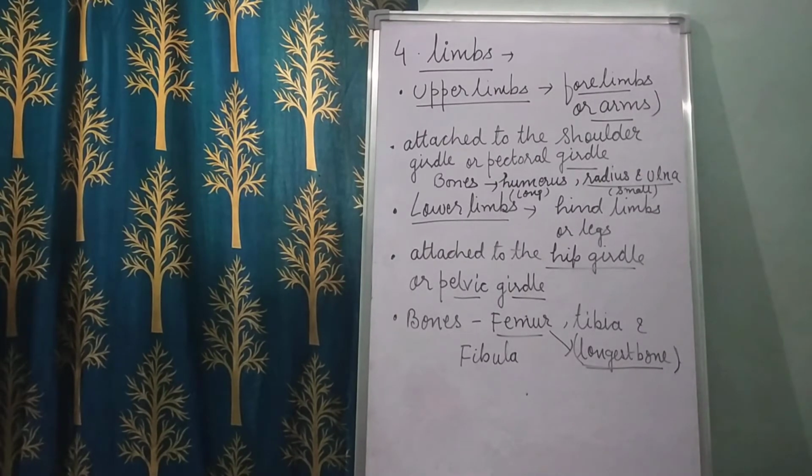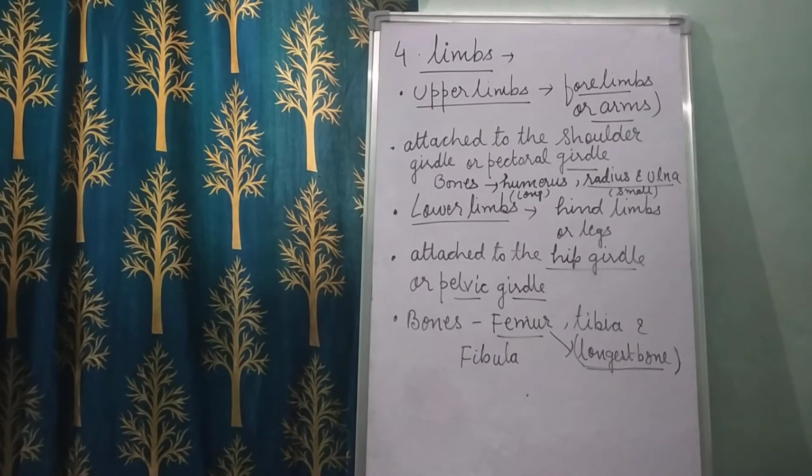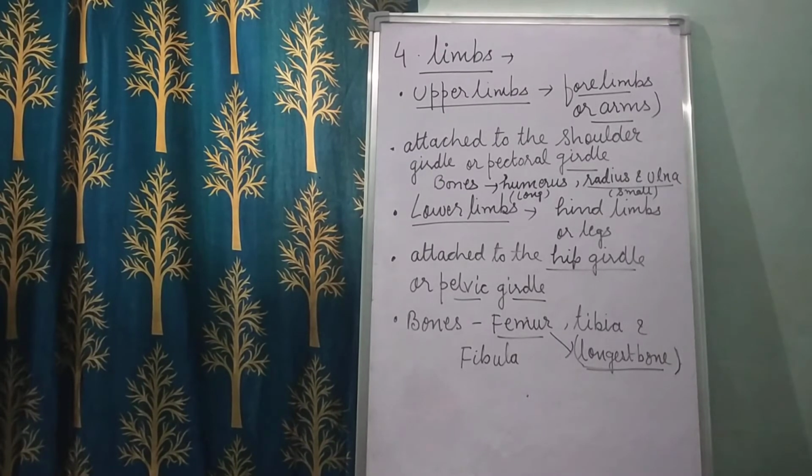Okay children, now we're talking about the fourth, which is limbs. So children, we have two pairs of limbs: the upper limbs, that is the arms, and the lower limbs, that is your legs. The upper limbs are attached to the shoulder girdle or pectoral girdle, right?